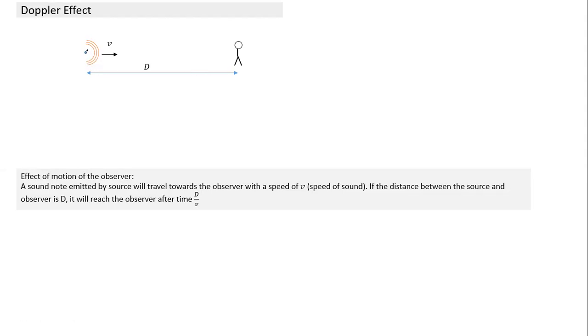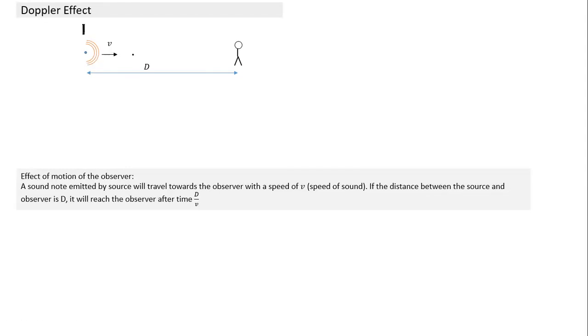So suppose at the source we make a clap sound. This is like a thunderstorm. When there's thunder, the person who's nearer will hear it first, and the person who's farther will hear it later. There is some time lag. So any sound created here will reach this observer in a time interval which depends on the distance as well as the speed of sound. And after how much time will this observer hear the sound? It will hear it after time d by v.